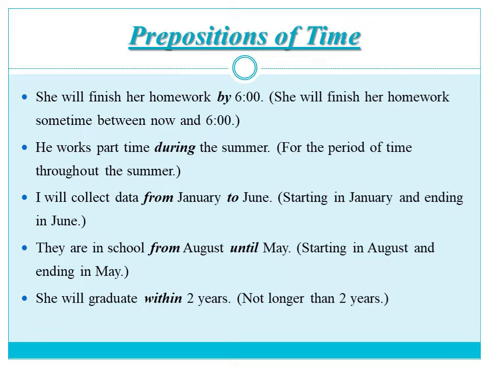I will collect data from January to June. So starting in January and ending in June. So this is an extended time. They are in school from August until May. She will graduate within 2 years. So not longer than 2 years. So these are the prepositions of time which show some extended period.